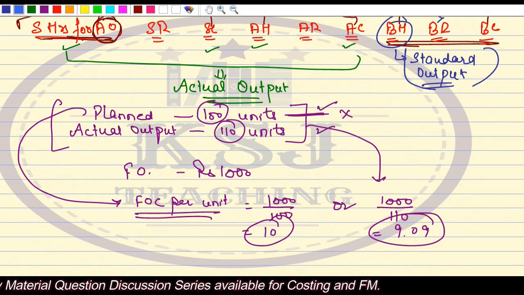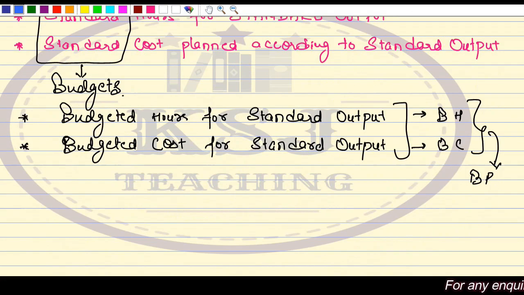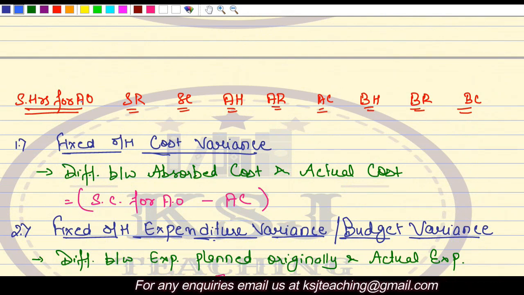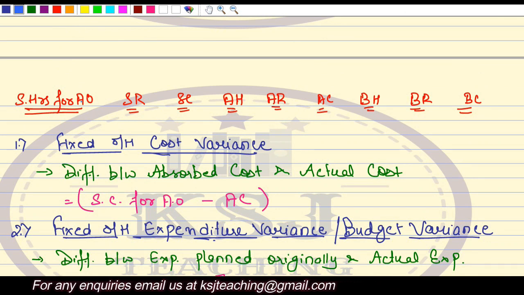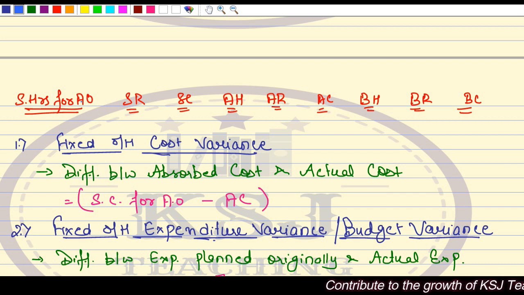Then we have the actual data. And in this way, standard asks for standard output and standard cost planned according to standard output, we call them budgets. So in this way, the table is to be prepared, with standard hours for actual output. Now, in most of the cases, the absorption of fixed overheads will be on the basis of hours. Hours means the labor hours, or in some of the questions, this might be given as machine hours. Nothing to worry about it. It will remain the same, whether it is machine hours or labor hours.